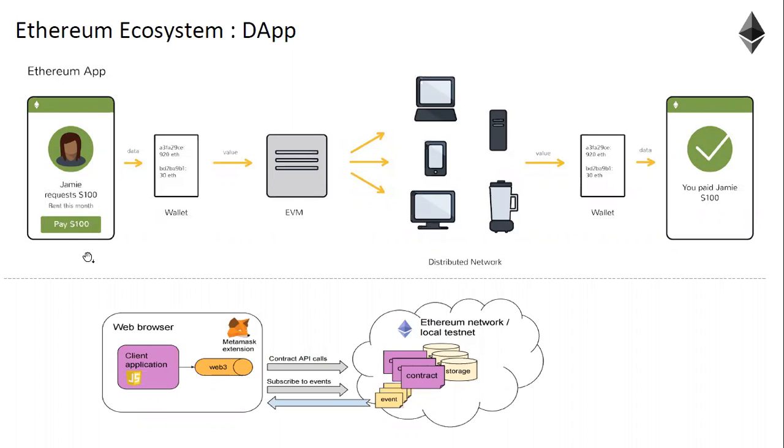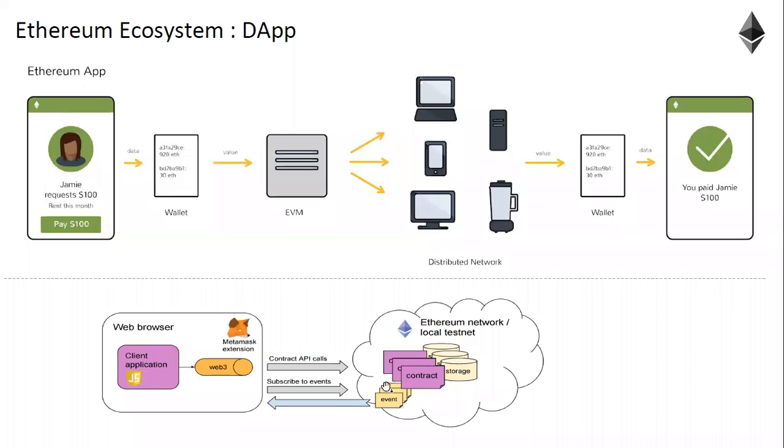And the moment you say pay, it will connect to the wallet. The wallet is MetaMask. Then it will go to the nearest node, the Ethereum virtual machine. Then all the nodes in the network will execute it. So that is what is happening here. So the Web3 will call the particular contract using the API, and that is considered as an event.